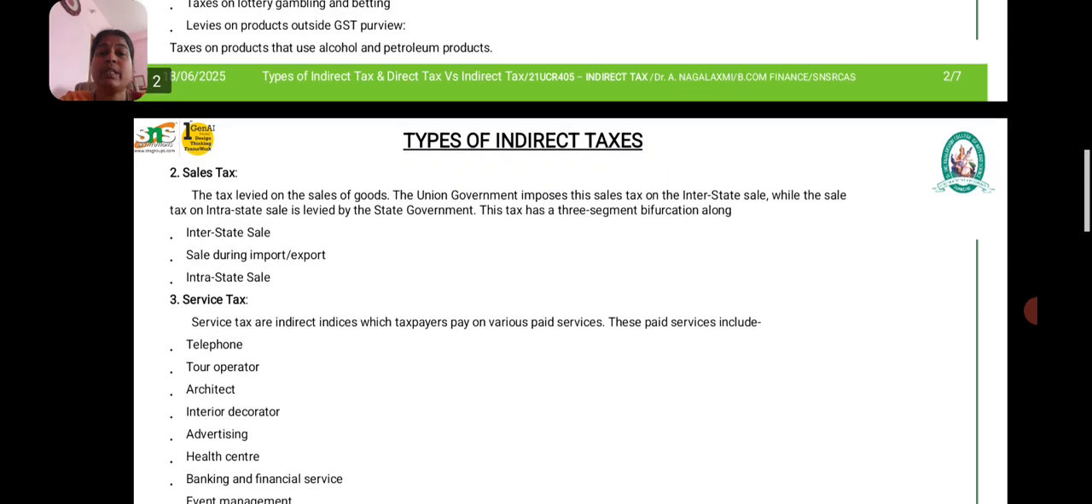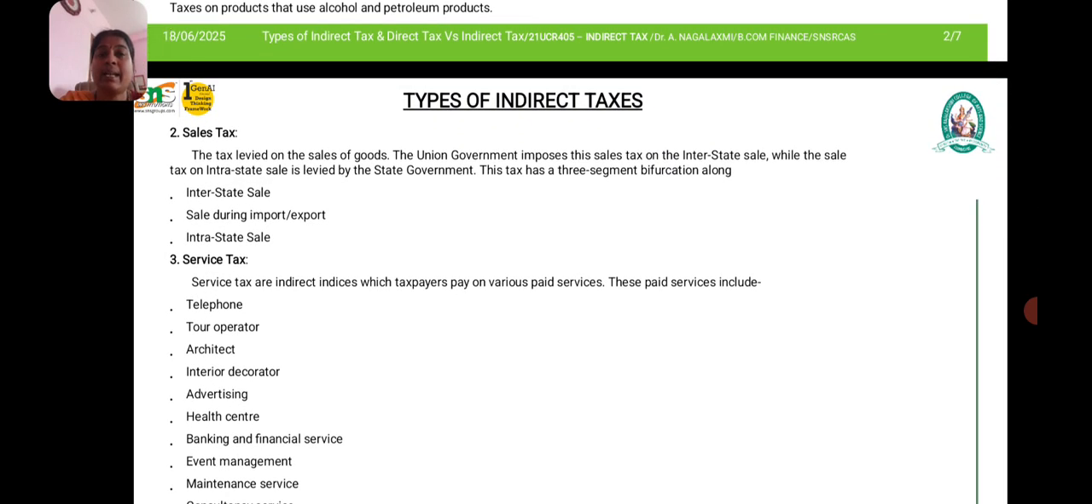Now we are going to see the next tax, sales tax. So what is sales tax? The tax levied on sale of goods. The union government imposes this sales tax on interstate sales, that is, sales from one state to another. For example, a product is manufactured in Tamil Nadu and its sale will be made in Kerala.